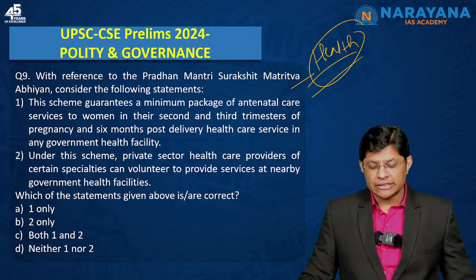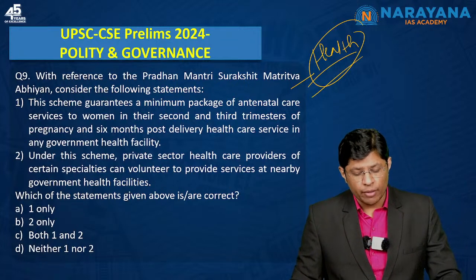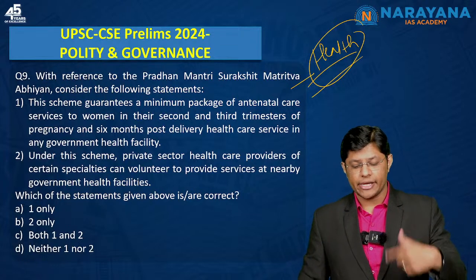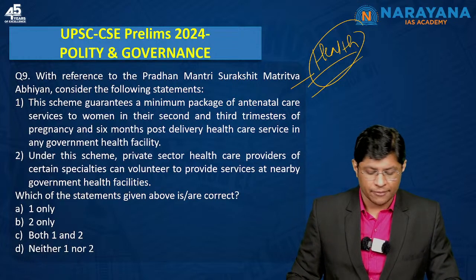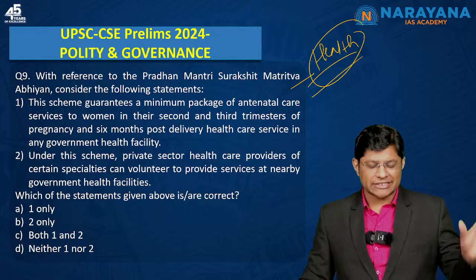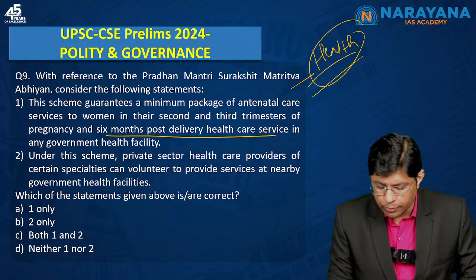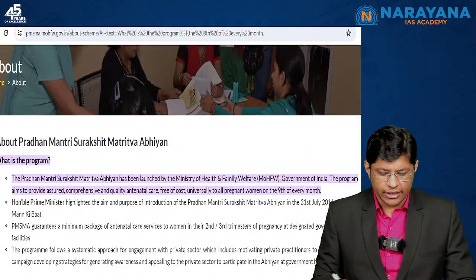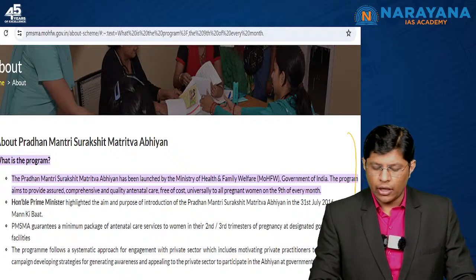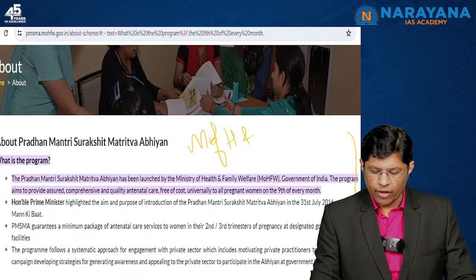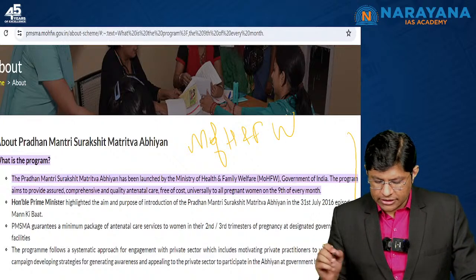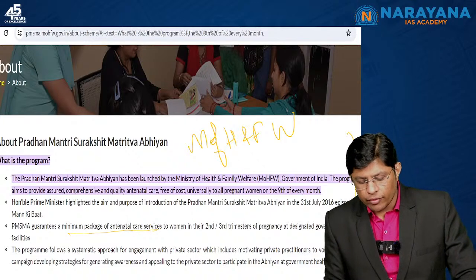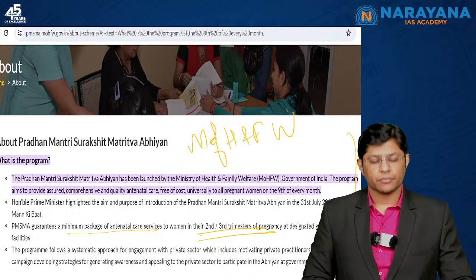So the scheme guarantees a minimum package of antenatal care services to women in their second and third trimesters of pregnancy and 6 months post-delivery healthcare service in any government health facility. Now students, the scheme does not explicitly mention the 6 months post-delivery healthcare. So here, this is the information that I found on the Ministry of Health and Family Welfare. It's mentioned clearly that it guarantees a minimum package of antenatal care services to women in their second and third trimesters.